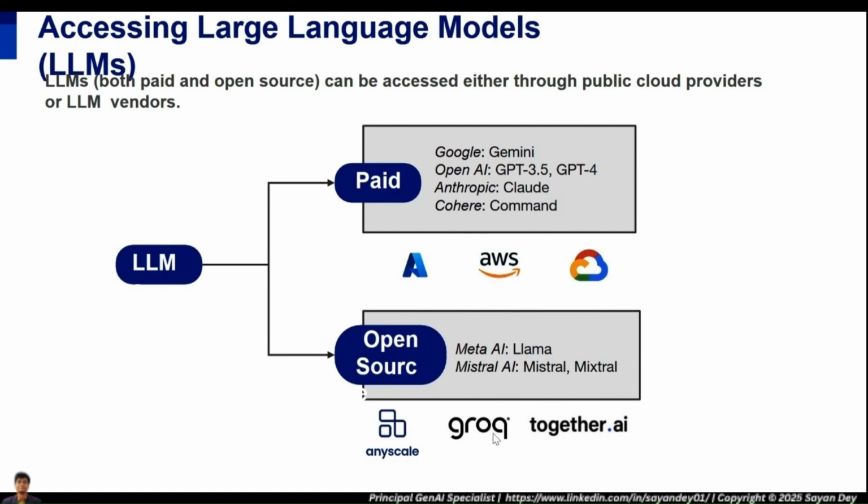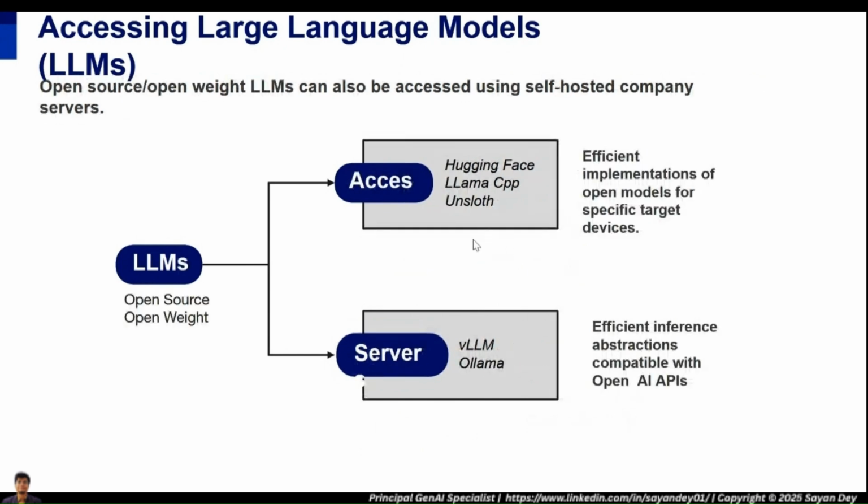Okay, what are some other open source models? Well, we have DeepSeek. DeepSeek became very popular this year. We have Qwen. Qwen is from Alibaba. That's another very popular language model, and a few others. One of the most popular being DeepSeek, which took the world by storm early this year. So our focus will be mostly on the paid models. We'll focus mostly on GPT, but I'll show you ways in terms of how to use the open source models. From a platform perspective, if you're looking to use one of these open source models, we can use something called Ollama.